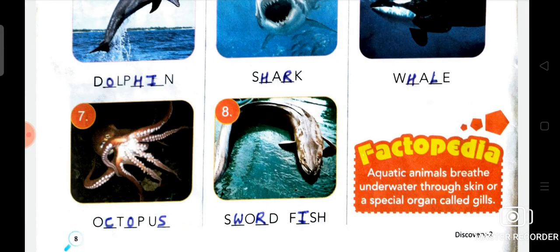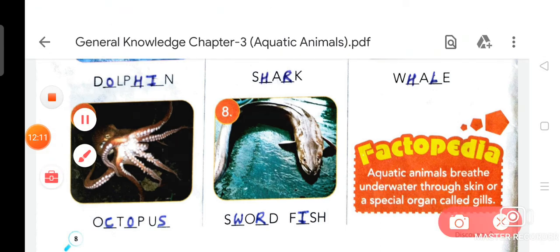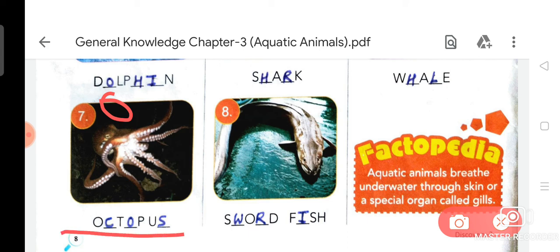And now we will discuss picture number 7, and that is octopus. Octopuses are ocean creatures that are most famous for having 8 arms, and here are some other fun facts. They have 3 hearts and blue blood. Octopus, octopus. Now we will discuss number 8, and the picture of number 8 is swordfish.